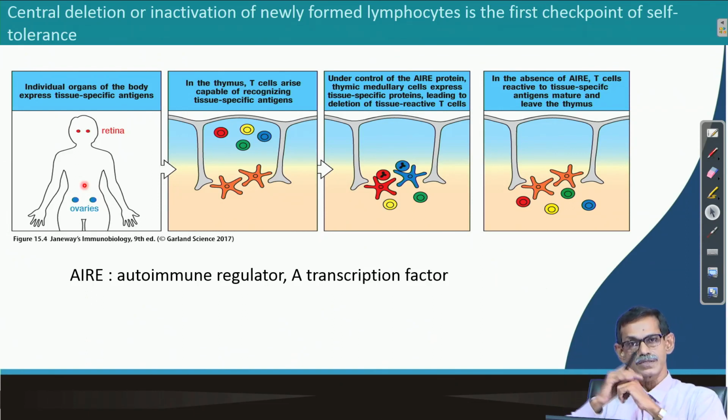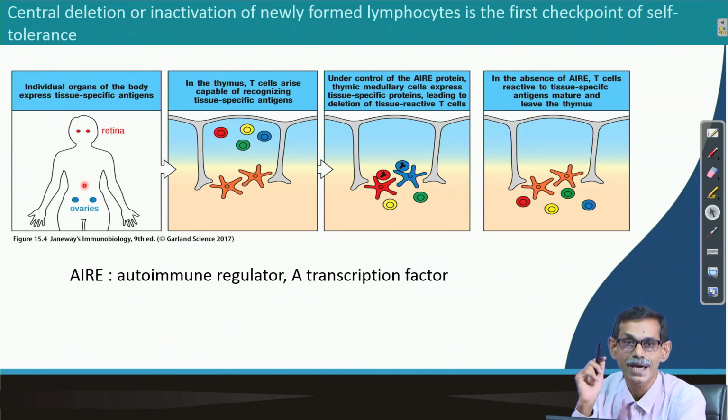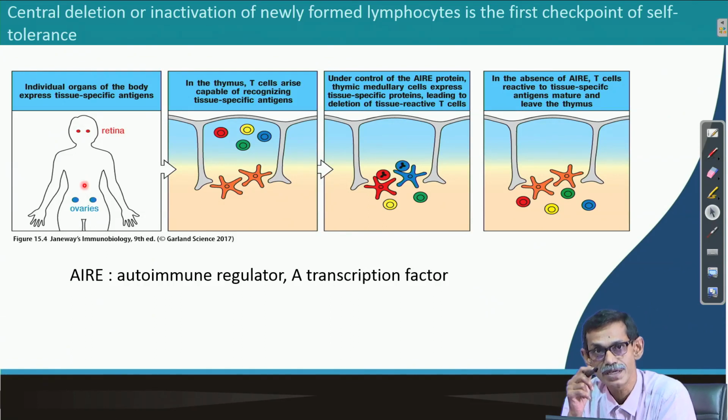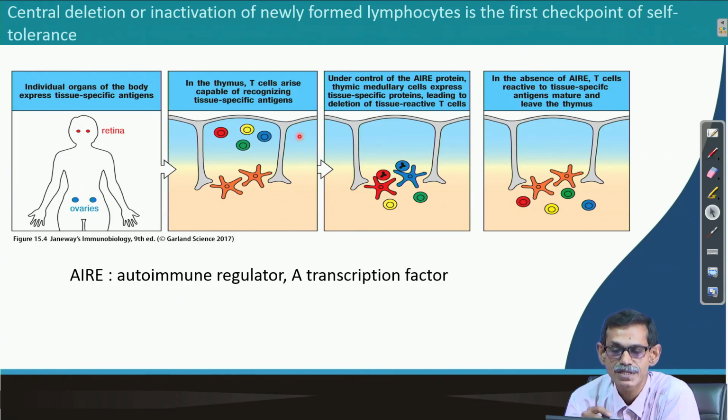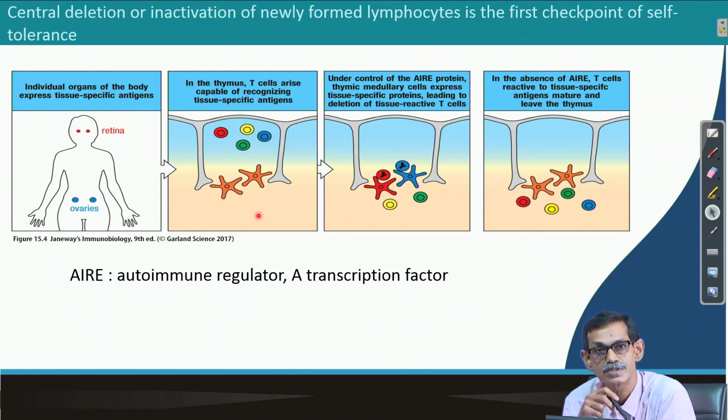There are many proteins which develop after puberty. Many hormones develop after puberty, many proteins may be synthesized after puberty, when T cell development is almost done. So what happens? There was a theory that the thymus epithelial cells, the medullary cells where negative selection happens, express all the proteins. They express all the genes transiently, so that during T cell development the cells can see what is going on, and are exposed to all the proteins.